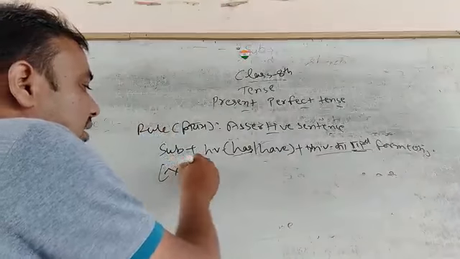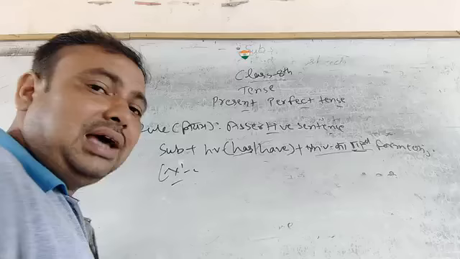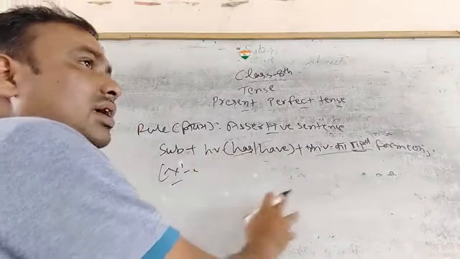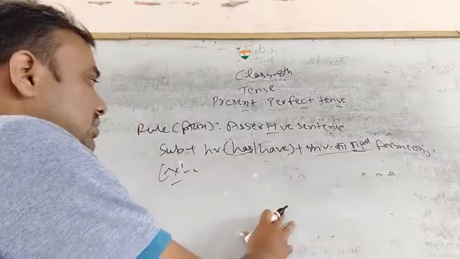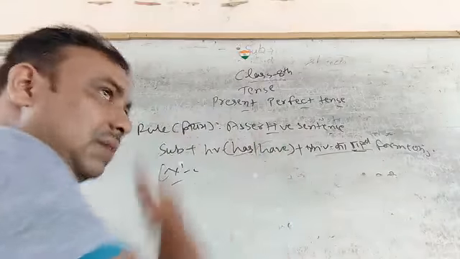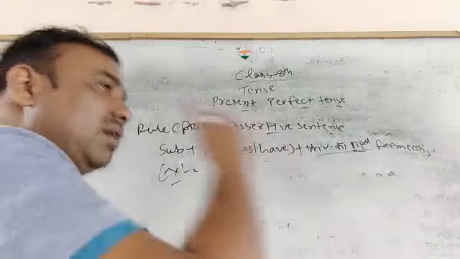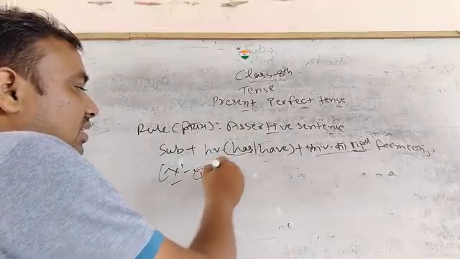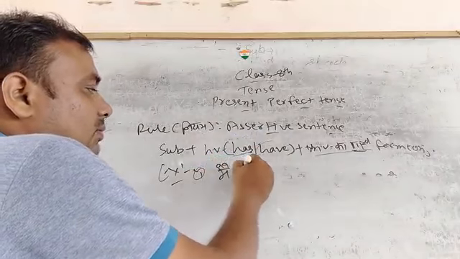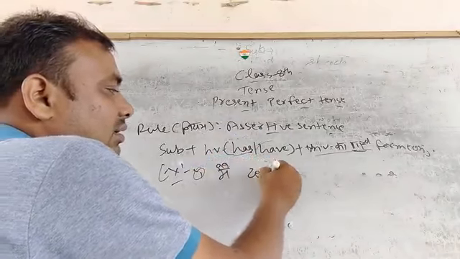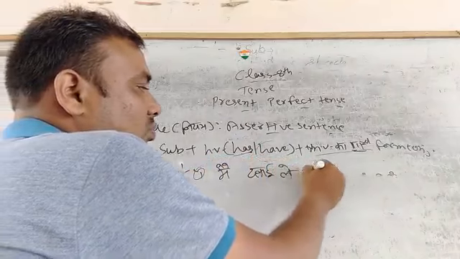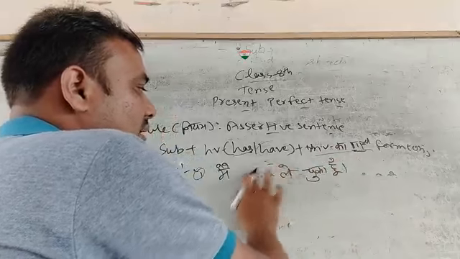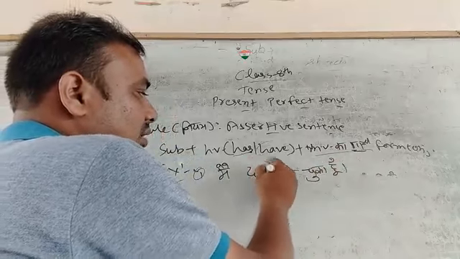Now I take here an example to explain you with the help of this example. First of all, I have written in Hindi, then we translate into English. One by one, step by step: subject, helping verb, main verb, third form, then object. So first of all, I have written here, मैं दवाई ले चुका हूँ.